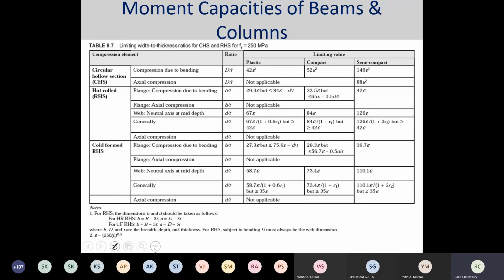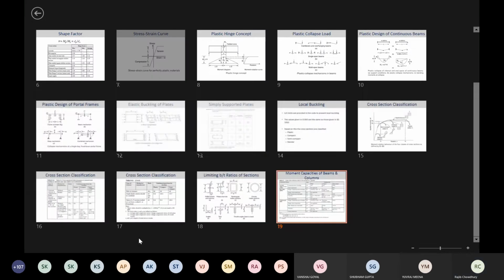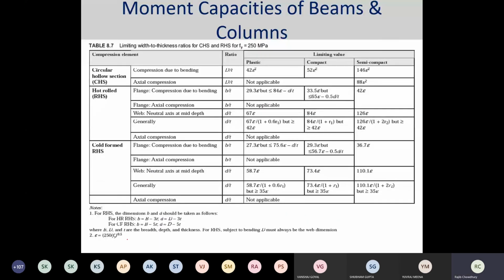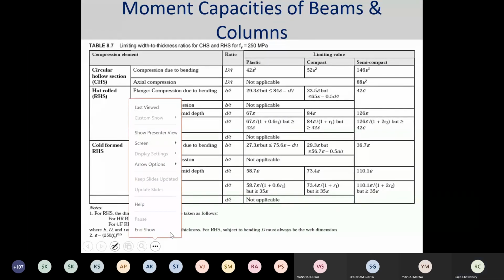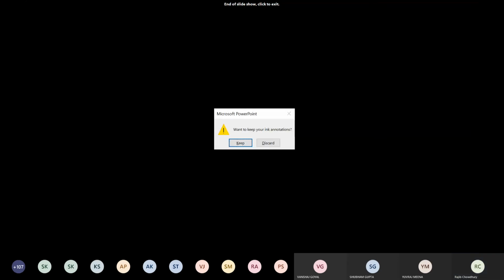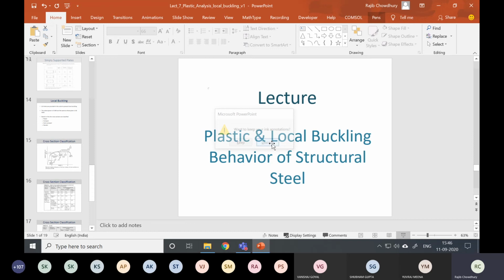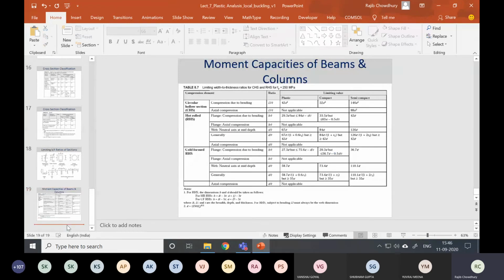Now I'll be giving you certain, let me just, where is that? Oh, sorry. It's not coming properly. Let me just open one second, just give me some time.